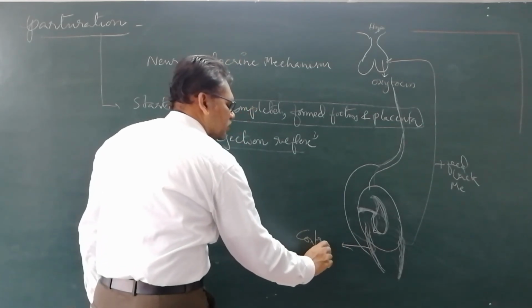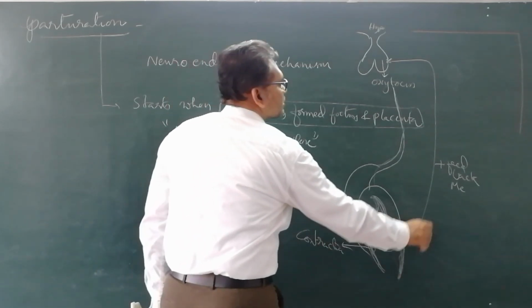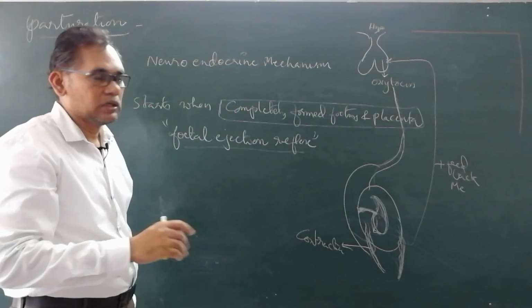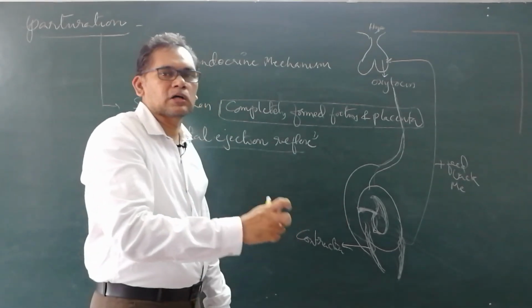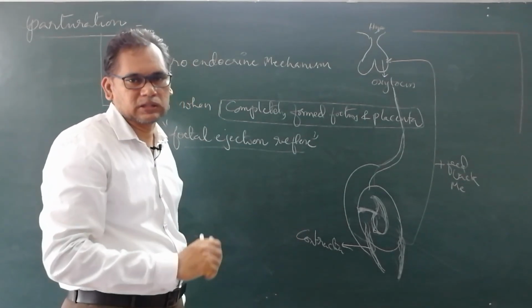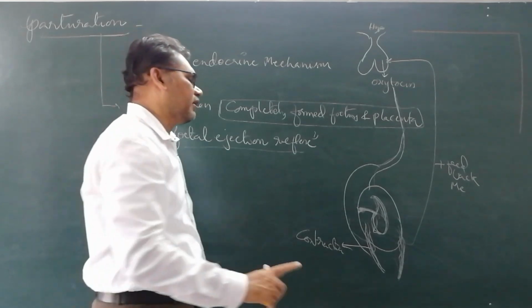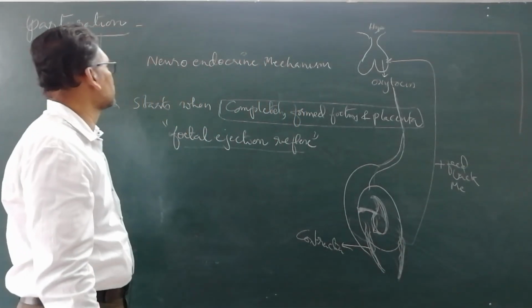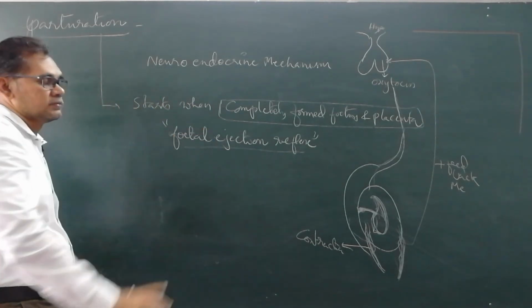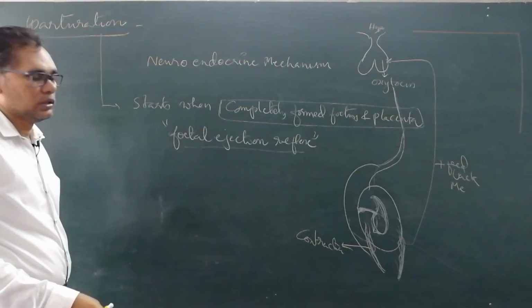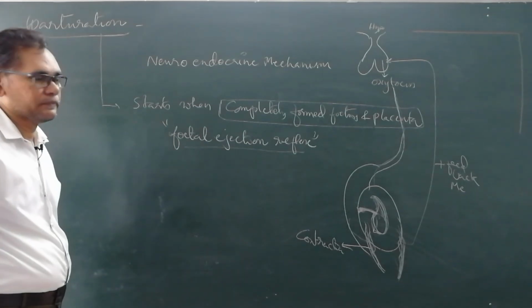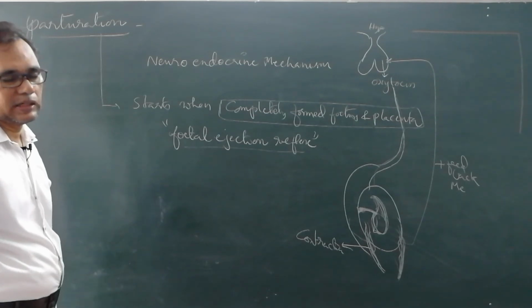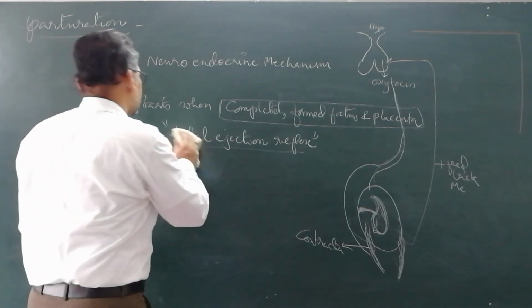When this contraction increases, it sends a message to the pituitary to release more and more oxytocin. More oxytocin, more contraction. This is labor, the pain felt by the female, and finally the ejection of the baby. This is what we call parturition. Parturition results in the expulsion of the baby. This happens at the end of the 9th month.